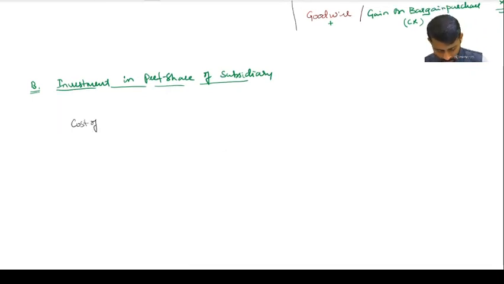Cost of investment or fair value of investment, both you write it, whatever it might be. Sir, why cost or fair value? Suppose, imagine it's a financial asset. Till the date of acquisition, investment in preference shares is nothing but an investment, yes or no? If it is carried at cost, suppose in the first year we have invested and at the end of the year we are acquiring, then it's a cost of investment. That's all. Correct?